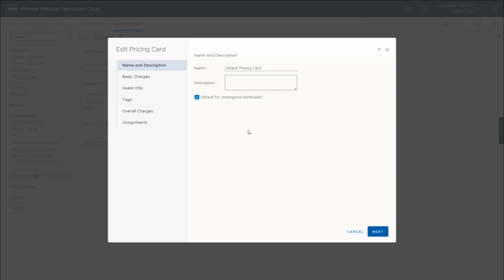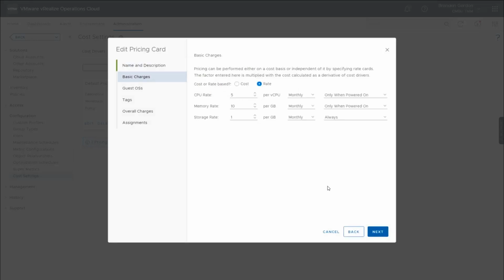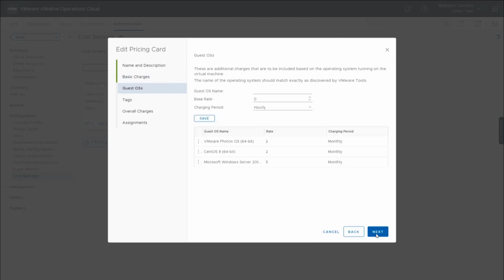So this is my pricing card that I've created. I just set this as my default, so it'll apply to everything. And I've gone in and defined my pricing card here. I have it configured for rate. For a VMC environment, you have to use rate. You cannot do price based on cost, so it's important to make sure you select rate. And you see here in my example, I have $5 per vCPU per month, $10 per gigabyte of memory per month, $1 per gigabyte of disk space per month. So this helps me basically identify how much I want to charge for my virtual machines, and then we can create reports based off of those to show my end users.